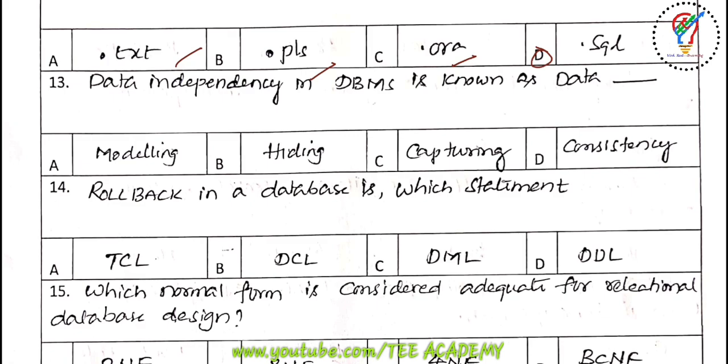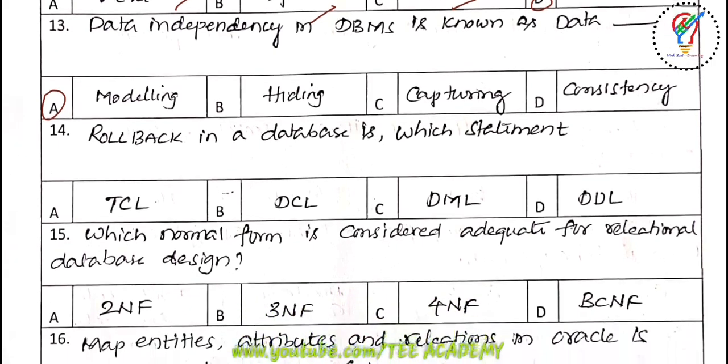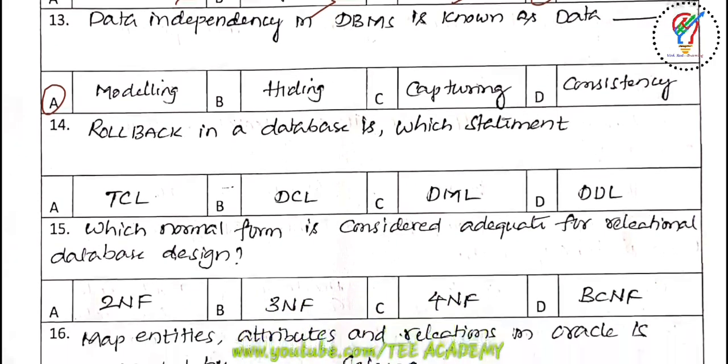Okay, so the options are modeling, hiding, capturing, and consistency. The answer is modeling. Next one, rollback in a database is dash which statement?